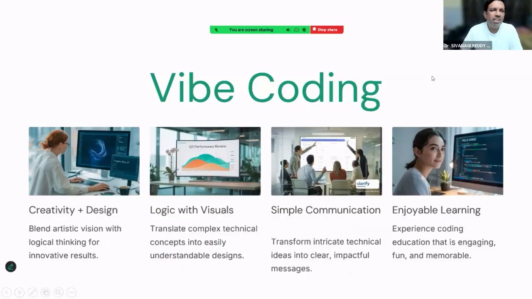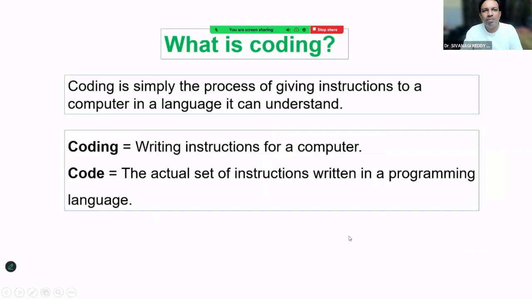So first we will see what this vibe coding is. Before going to what is coding and what is vibe coding, the purpose of what we are doing is just to give the flavor of coding to newly joined students and people who are not computer engineers. Computer engineers are very familiar with regular coding, and they can do all things. But vibe coding is a little lighter, and mostly it will be used for creativity, designs, visual representations, and simple communications like that. So what we are going to do is vibe coding.